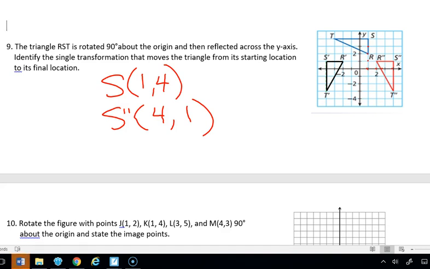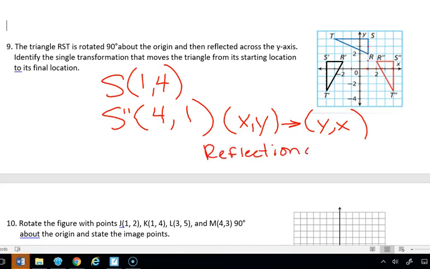Let's write it as a real rule. So we'll say (x, y) became what? (y, x). And what is that? That's a reflection over the line y equals x. That's what that is.